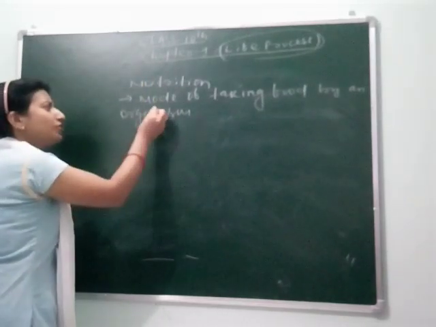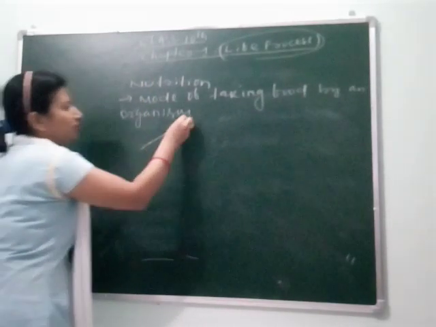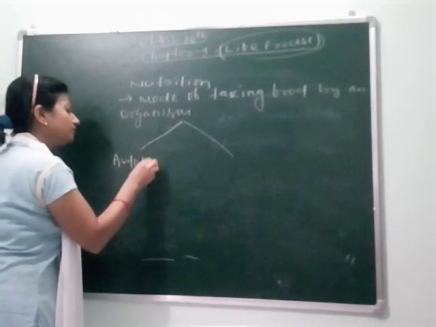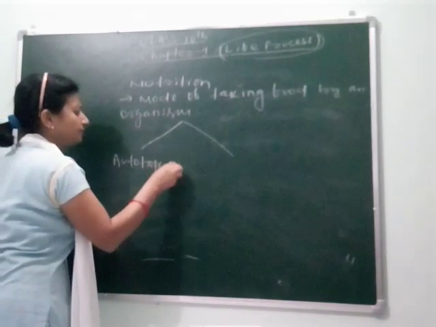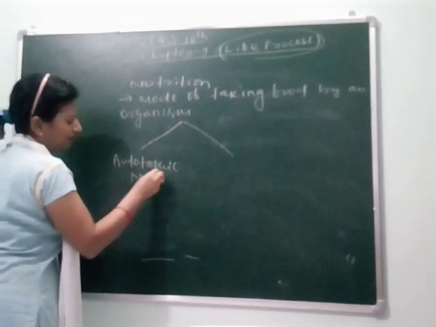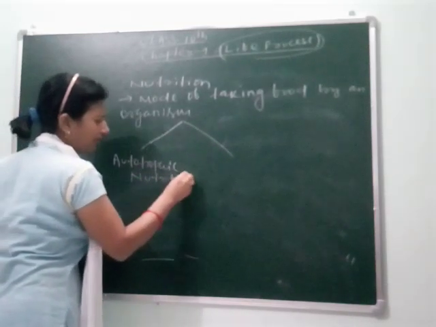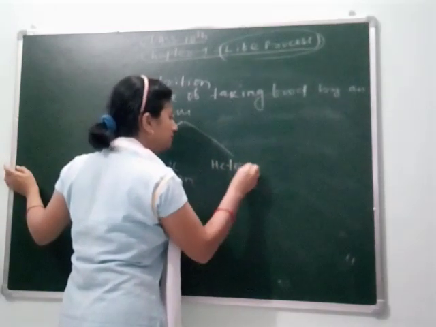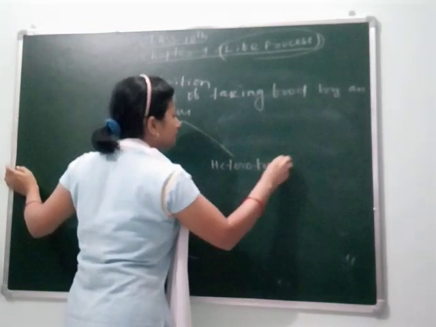So students, nutrition is divided into two types. One is autotrophic nutrition and another is heterotrophic nutrition. Clear?